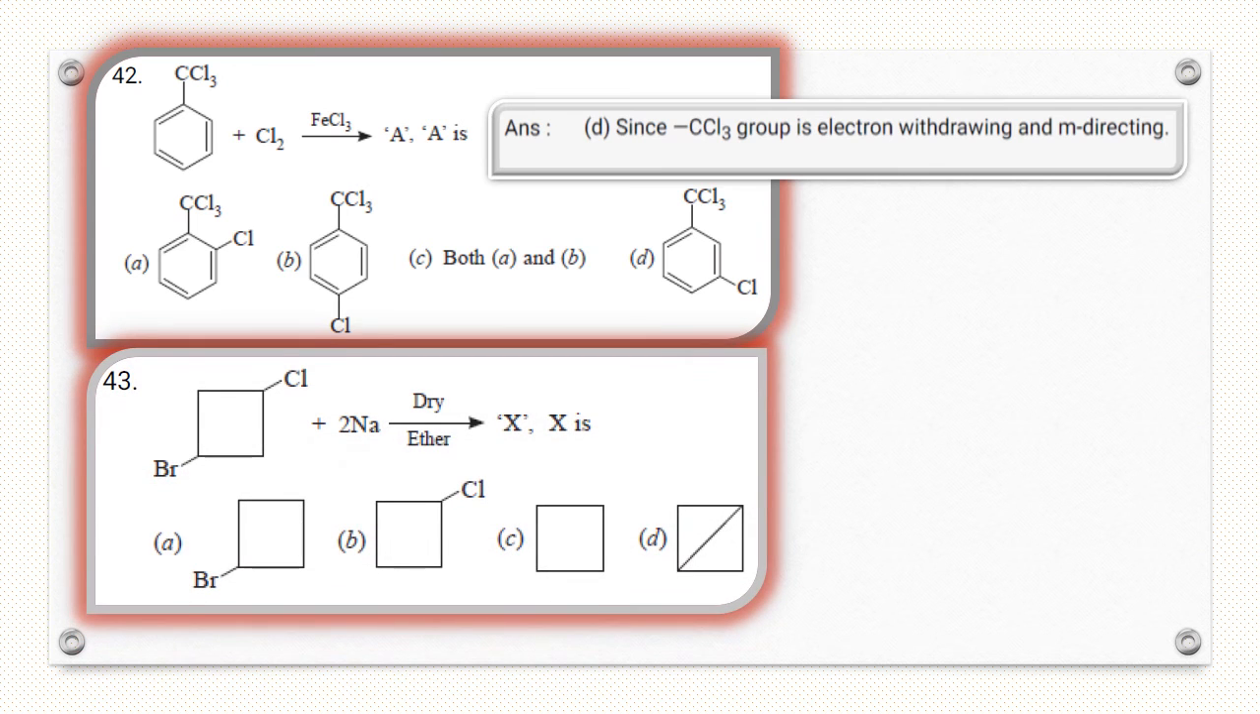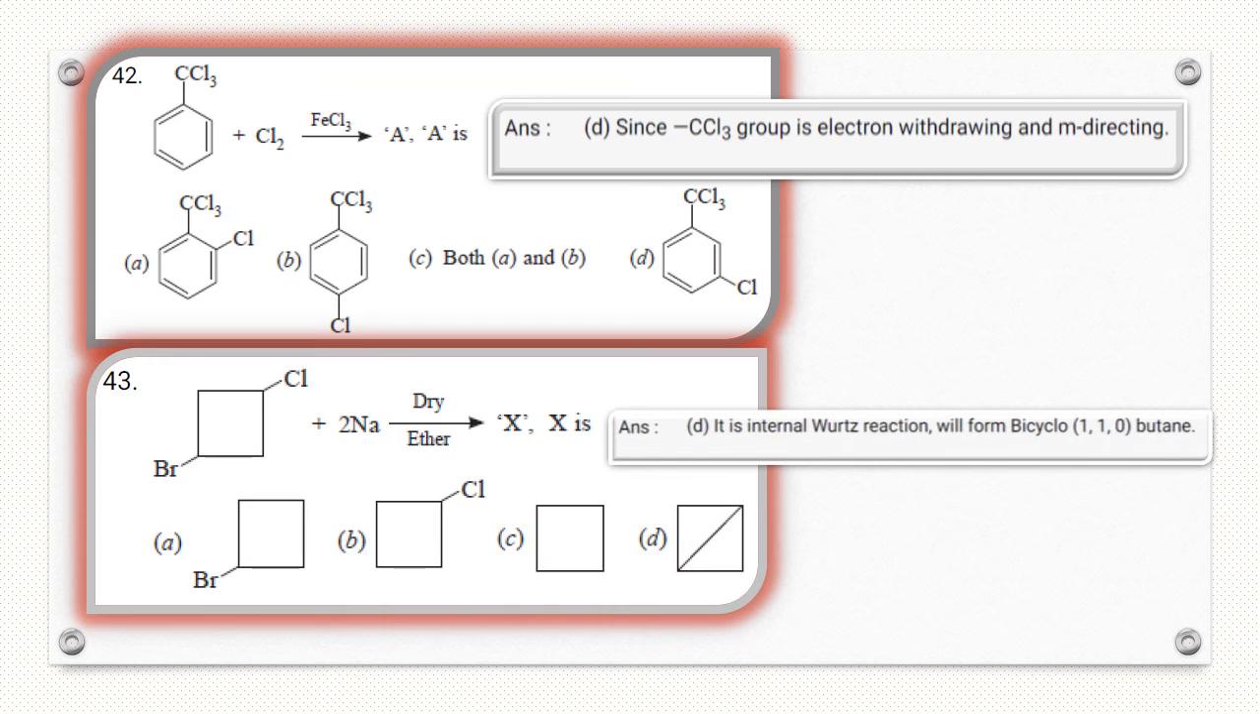Question number 43. Reactant and sodium diether. What is the X? Here this is the internal Wurtz reaction. So it forms a bicyclic compound. Both chlorine and bromine are removed. This is a bicyclic compound, that is D. Answer is the product. It is an internal Wurtz reaction and will form bicyclo-1,1,0-butane.